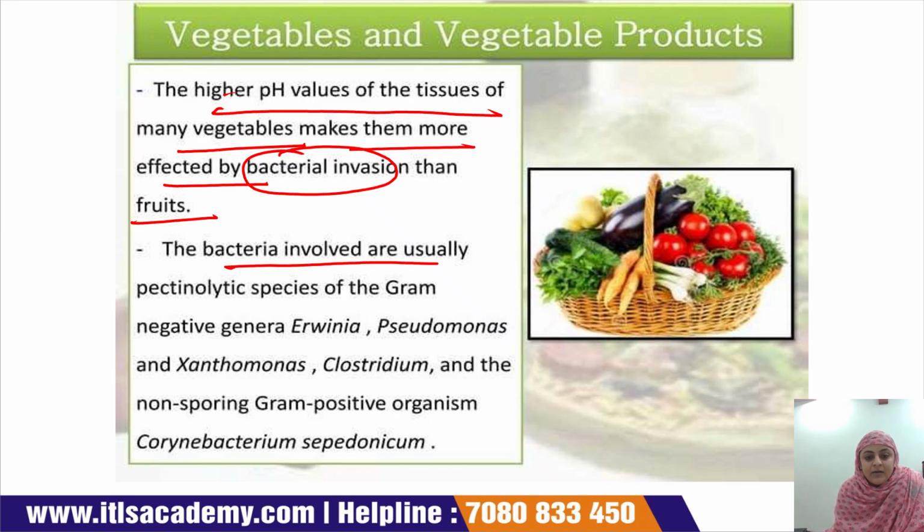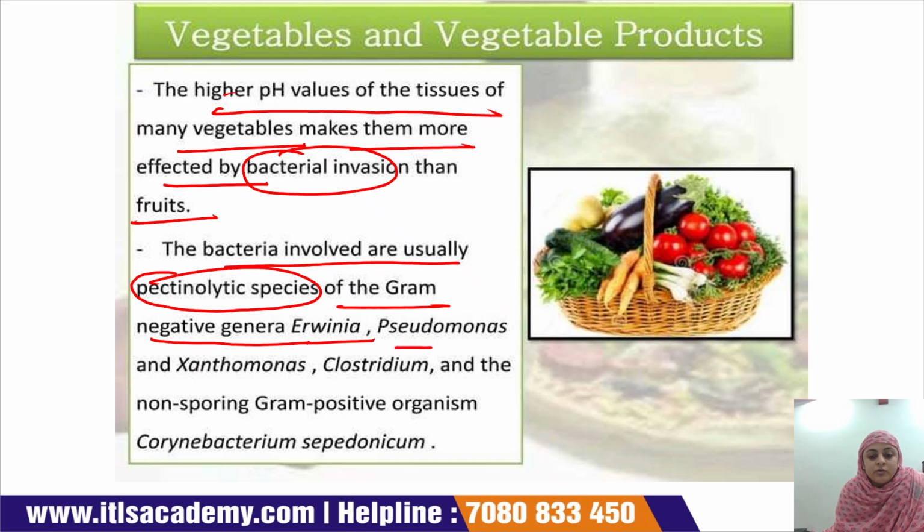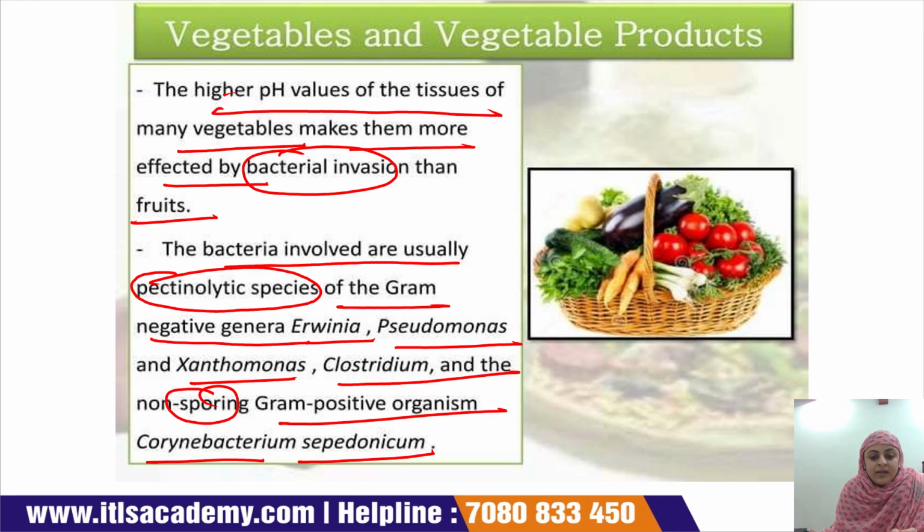The bacteria involved are usually pectinolytic species of the gram-negative genera, that is Erwinia, Pseudomonas, and Xanthomonas, Clostridium, and the non-sporing gram-positive microorganism, that is Corynebacterium.